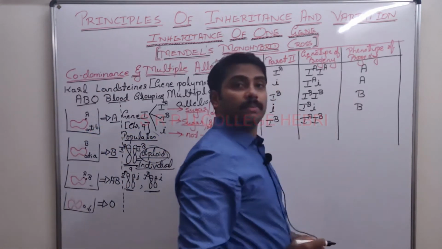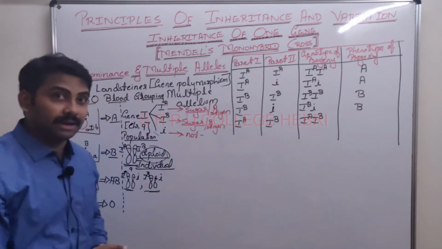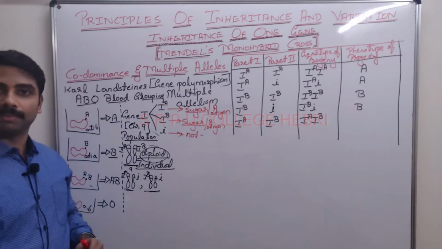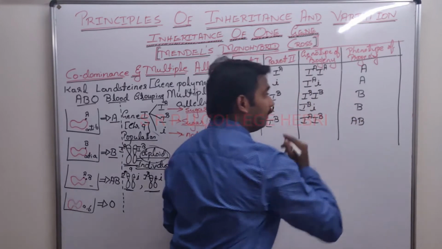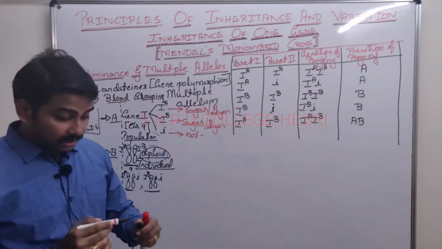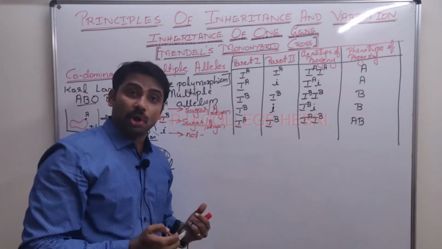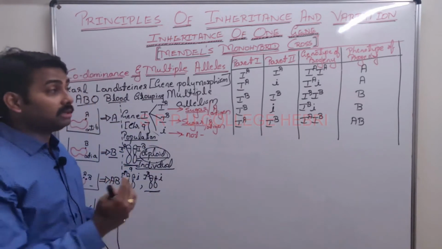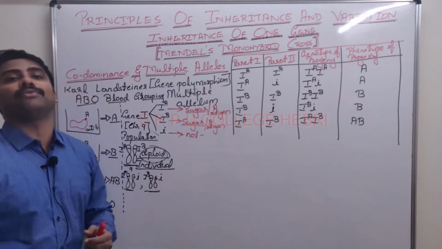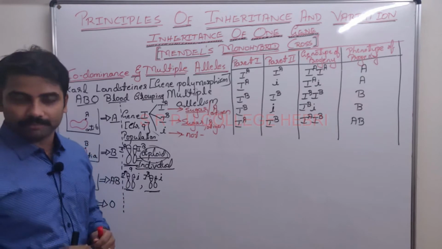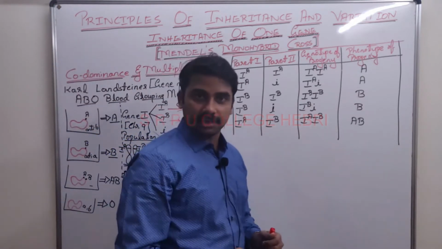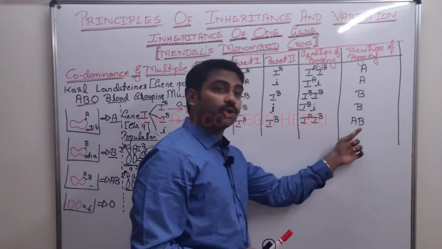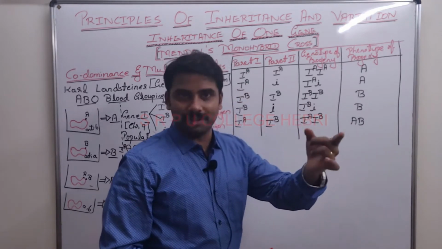Then what is the blood group? Whether it is A blood group or B blood group, it will be what? Surprisingly, it will be AB blood group. Why AB blood group? Because in this case the law of dominance is not applicable. Suppose if the law of dominance were applicable, the individual should be either A or B, right?